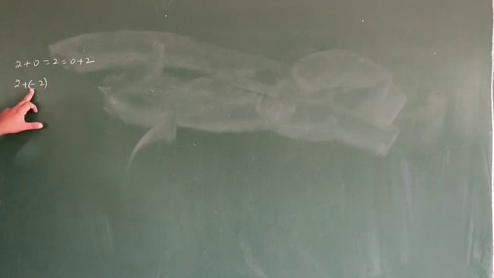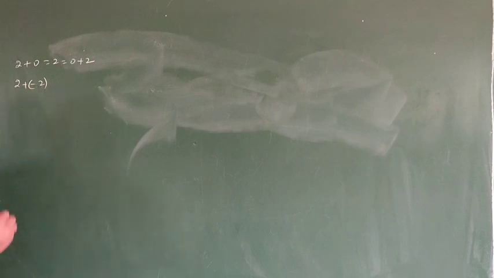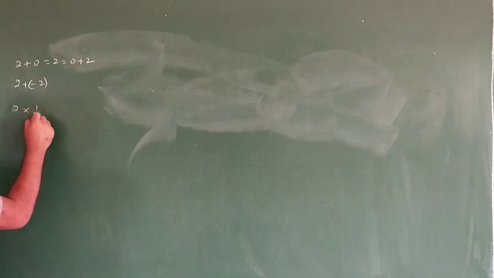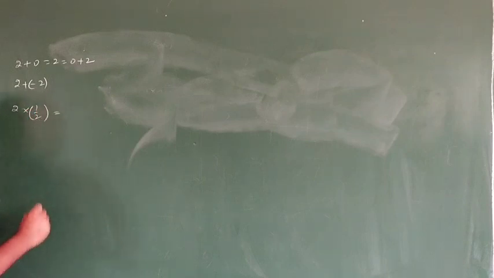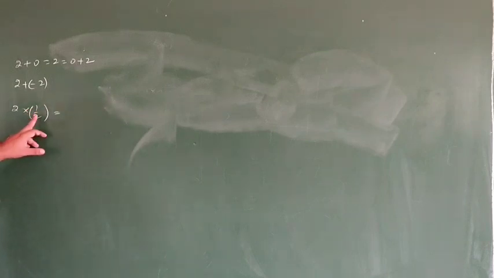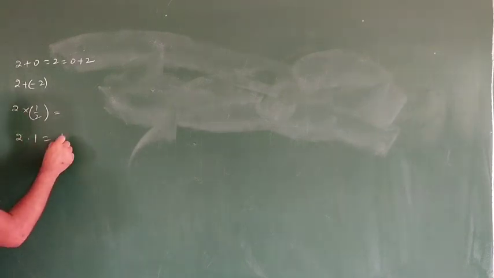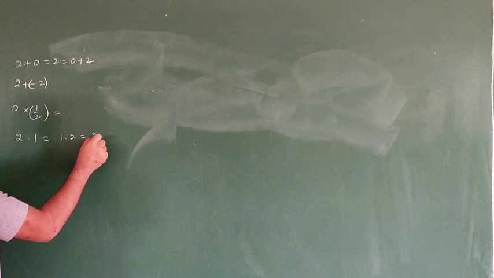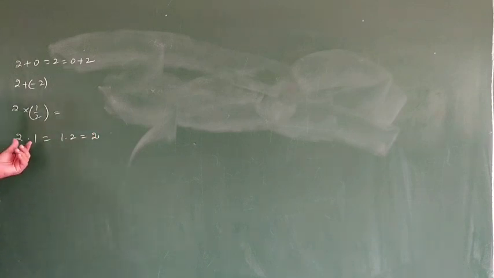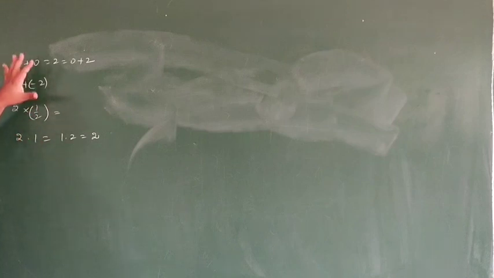Minus 2 is the inverse of 2 with respect to addition. 2 into 1 by 2: 1 by 2 is the multiplicative inverse of 2. 2 into 1 is 2, so 1 is the identity element with respect to multiplication. This we have studied in the lower classes.